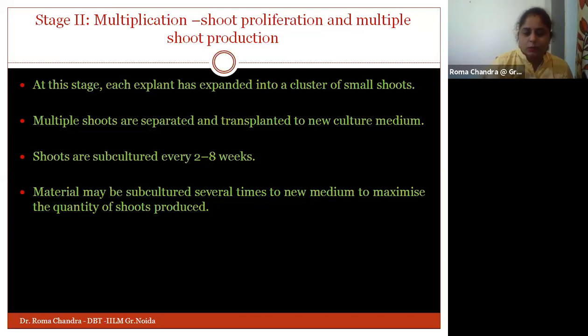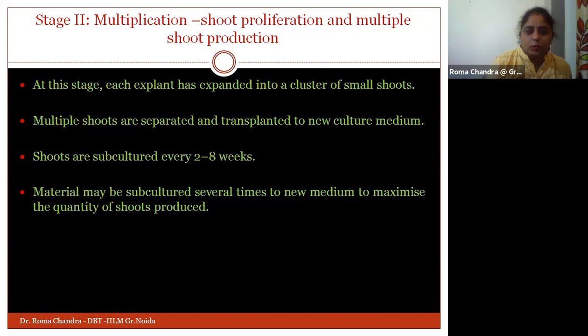So in stage one, we picked up a suitable explant, provided the suitable media and suitable environmental conditions for the growth or shoot production. Then we want the explant to grow into a cluster of shoots. We will have multiple shoots now, so we need to transfer individual shoots to different culture media. From day one, we need to keep improving the culture media as well, so that the quantity of shoots produced keeps increasing.